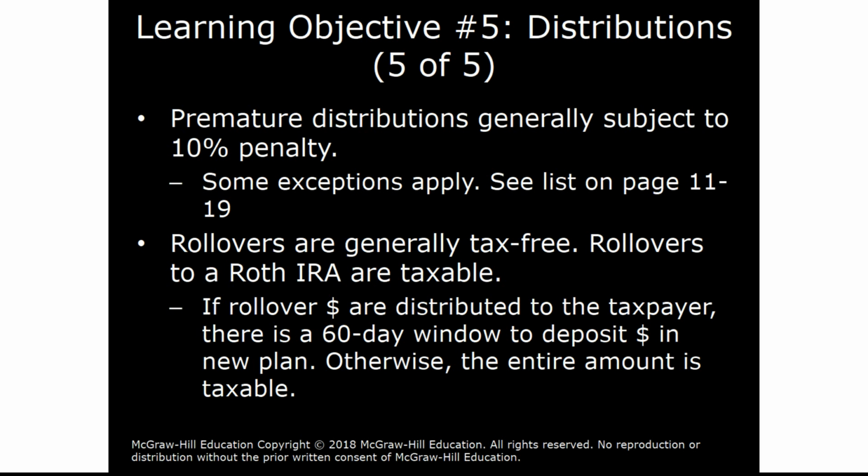If we take funds out of these qualified retirement plans early, there is a 10% penalty. There are some exceptions that apply, on page 11-19. For example, if you take funds out early out of a retirement account and they're attributable to a disability, then you would not have to worry about the 10% penalty.